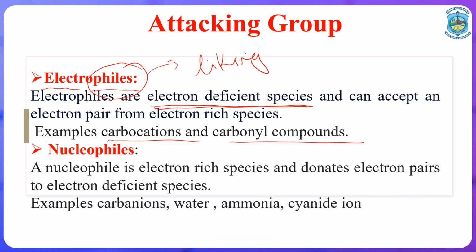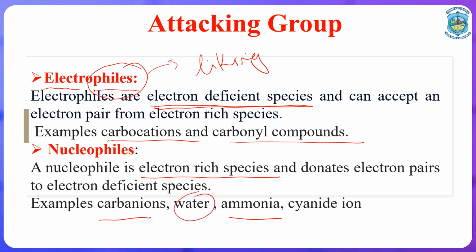On the other hand, comes the term nucleophiles. Again the word philic suggests that nucleophiles are nucleus loving species. That means those which like a positive center, and we know that the nucleus in an atom is a positive center. So, those which like a nucleus will themselves be negatively charged species. So, nucleophiles are electron rich species, and examples are carbanion, water, ammonia.